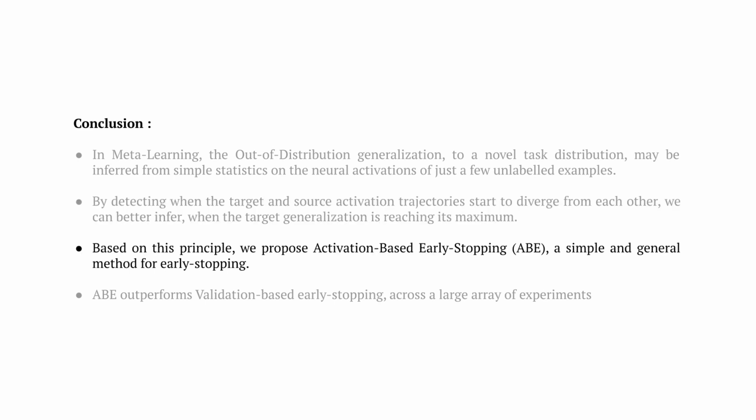Based on these principles, we proposed activation-based early stopping, a simple and general early stopping method for meta-learning. Finally, through extensive and challenging experiments, we show that Abe consistently outperforms validation-based early stopping by improving target generalization.